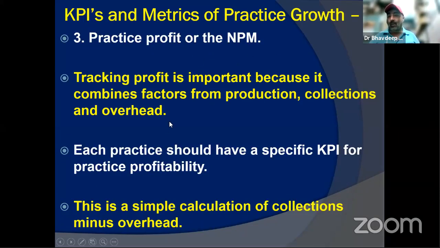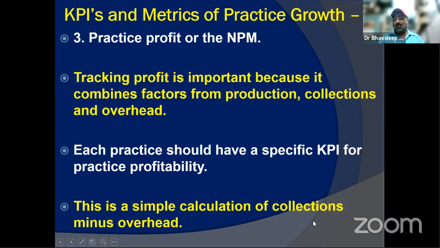If these 6 can do it, the rest of you who are watching it, if you are not calculating your GPM or the NPM, at least for your procedures, you are doing an injustice to your profession, because you are in the dark about what profit you are carrying home. You are just living in that false paradise that, yes, I'm carrying home good. So each practice should have a specific KPI. If I have to pick one between the GPM and the NPM and the other factors, I'll pick the NPM, because that is what matters to me. That is what I'm carrying home.